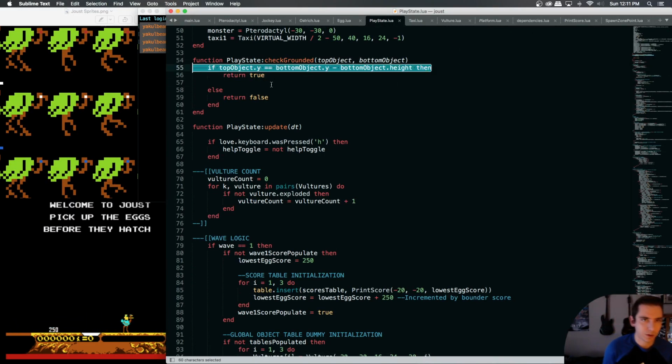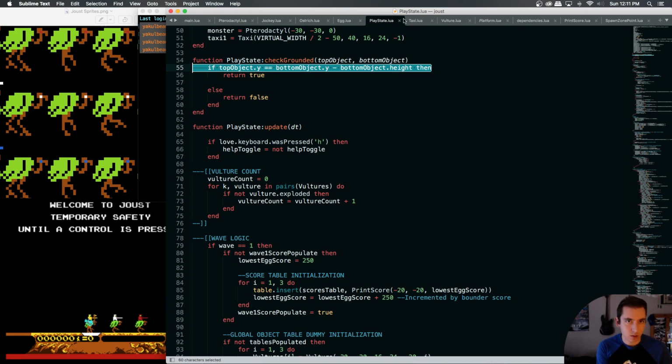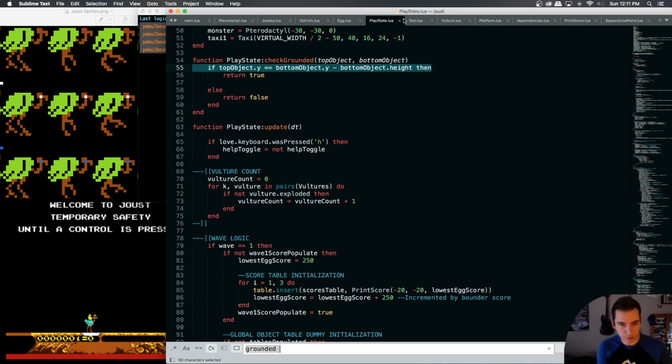See, this isn't quite what we want actually, because, yeah, this isn't right at all, because this doesn't check our X at all. Let me see where we use this playstate checkgrounded function. Do we use checkgrounded on this global?